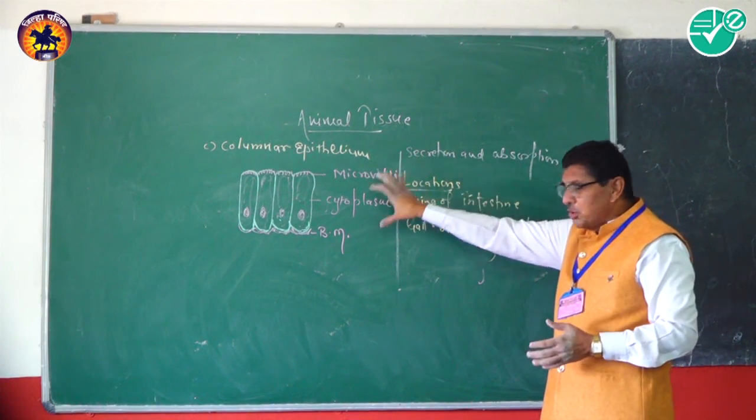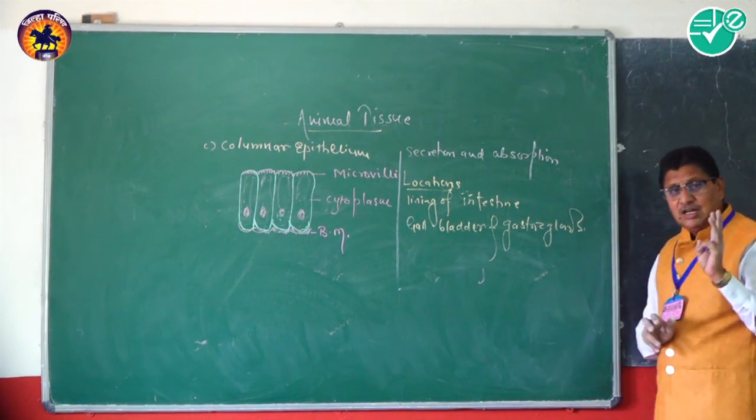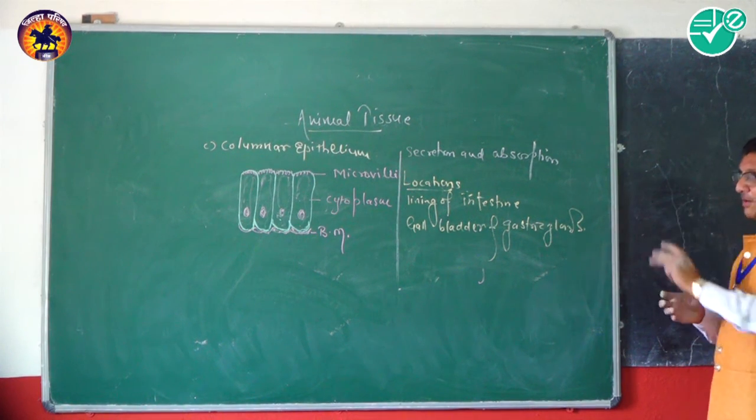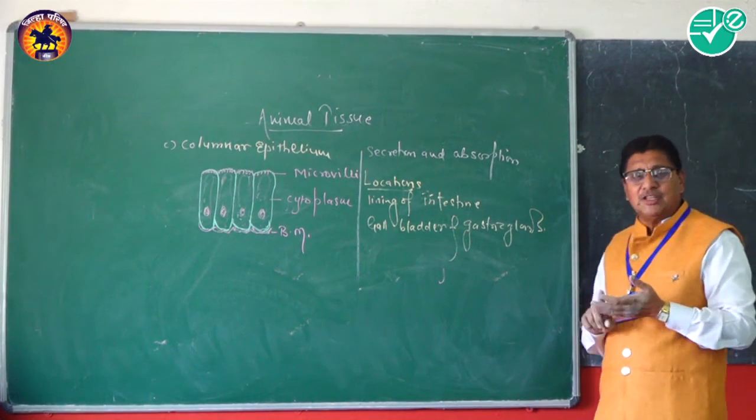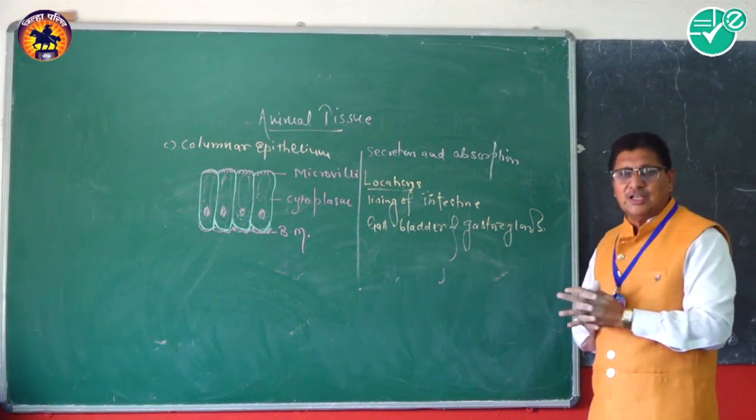Today we considered the three types of simple epithelium. The first one is the squamous epithelium, the second one is the cuboidal epithelium, and the last one is the columnar epithelium.